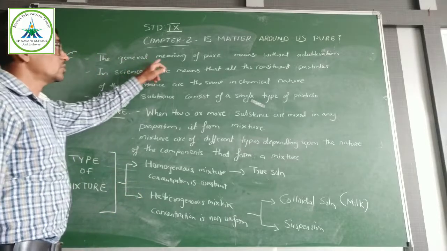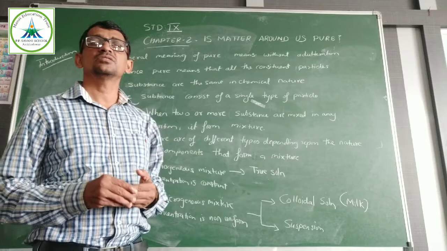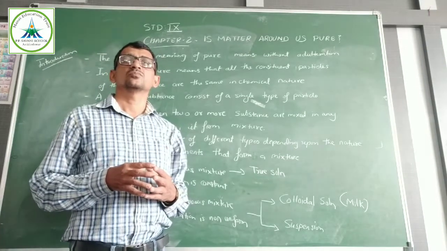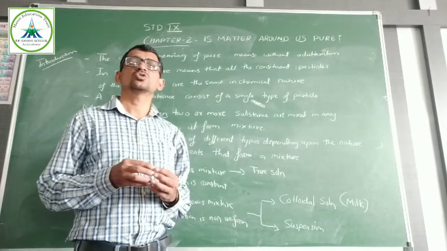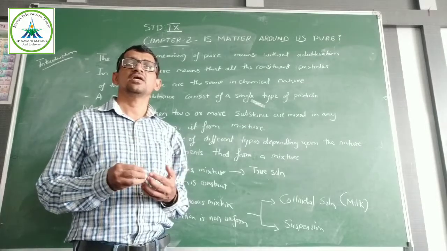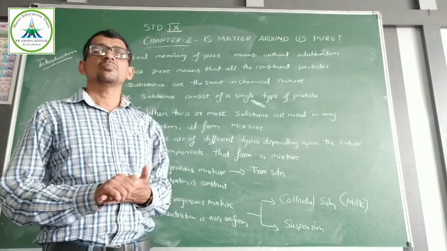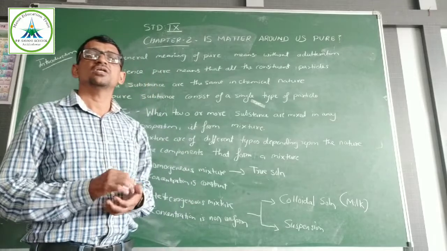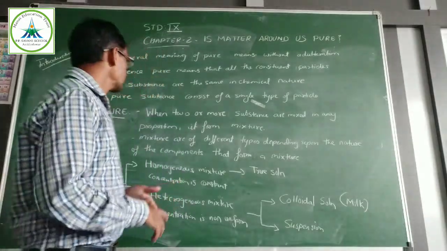The general meaning of pure is without adulteration. Adulteration means something is added into the substance. For example, if you add some salt in water, then it becomes impure. Similarly, if adulteration is there, then the substance or matter is not pure. If there is no adulteration, then the substance is pure.